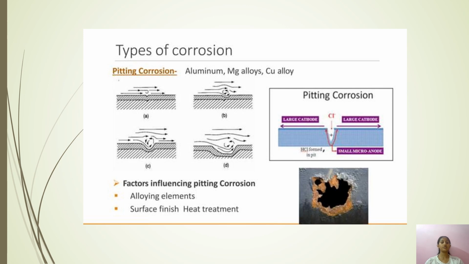Due to this uneven oxygen concentration, a concentration cell is formed. The part of the metal below the impurity, which is in contact with less oxygen, acts as anode and undergoes pitting, protecting the other part of the metal. The factors influencing pitting corrosion are alloying elements, surface finish, and heat treatment.